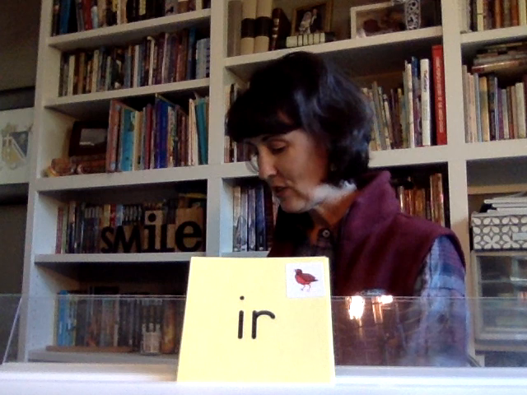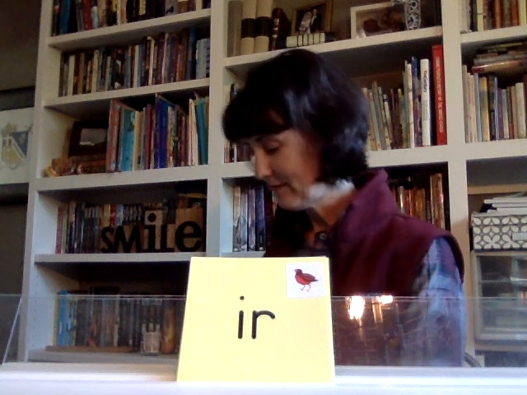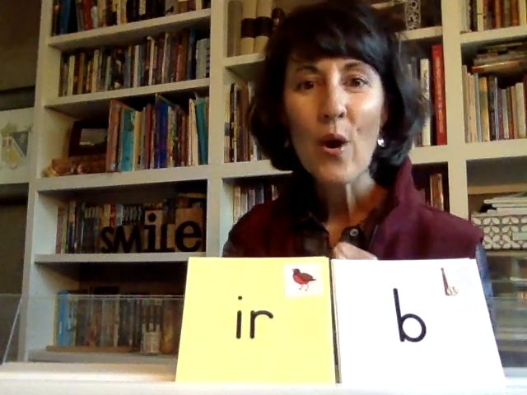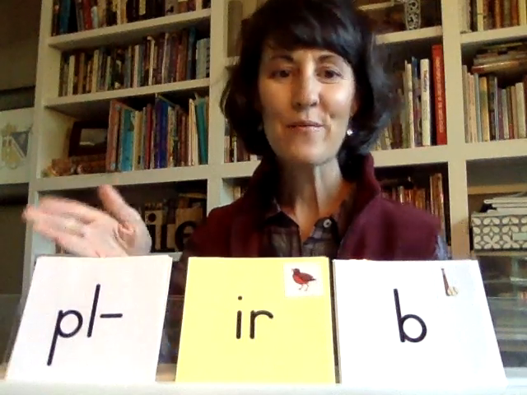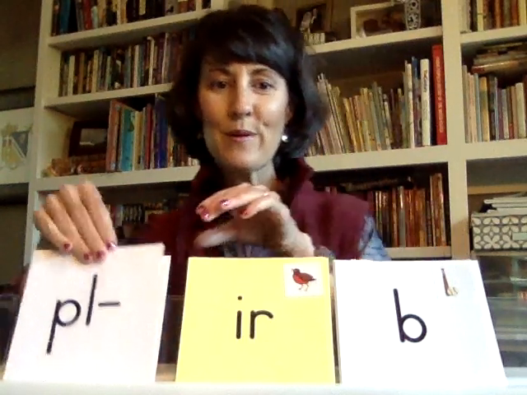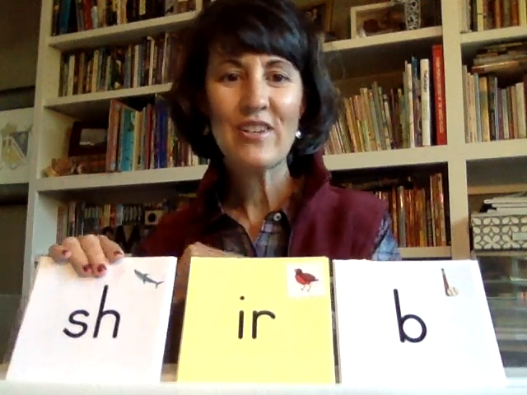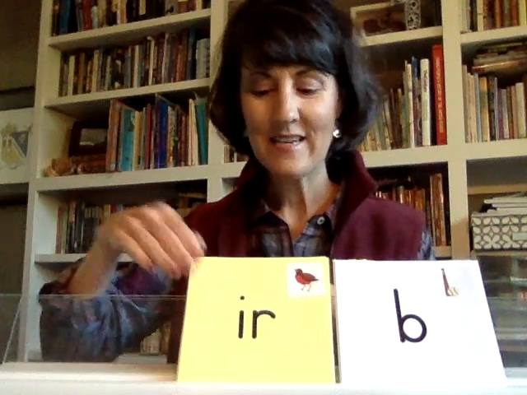All right, let's change our ending again. We have IR. It says er. All right, let's add an ending to it. What does this say? Herb. Now read the whole thing. Plurb. Oh, that's kind of tricky because we've got two R's. Let's change it again. Sherb. All right, now I'm going to change my ending.